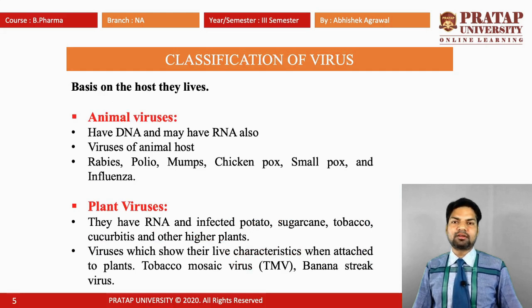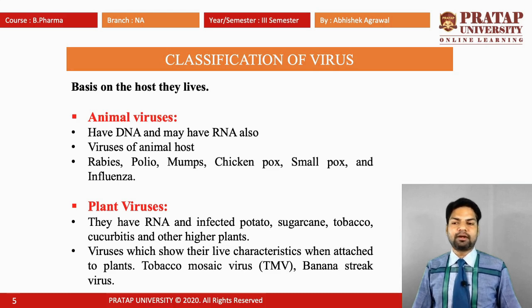Next is the classification of the virus. Viruses are classified on the basis of the host they live in. They contain three types: animal virus, plant virus, and bacterial virus. First is the animal virus. They have DNA and may have RNA also. Animals are the host. Examples are rabies virus, polio virus, mumps, chickenpox virus, smallpox virus, and influenza virus.